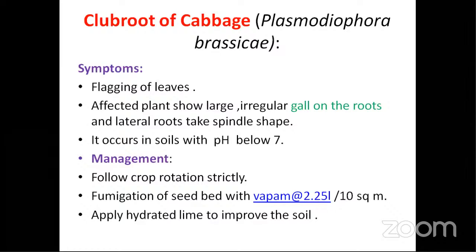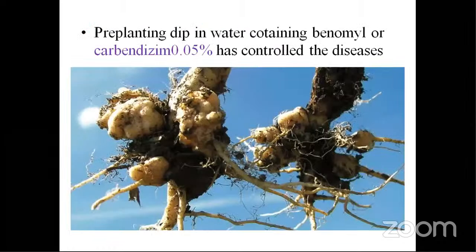For that, Vapam treatment of the seed bed, that is a kind of fumigation, is done for the soil, because it's a soil borne disease, or hydrating with lime so as to improve the soil condition. Why lime? For acidic soils you put lime, so as to bring it to the normal neutral pH. Pre-planting dipping you can also do with carbendazim 0.05%.